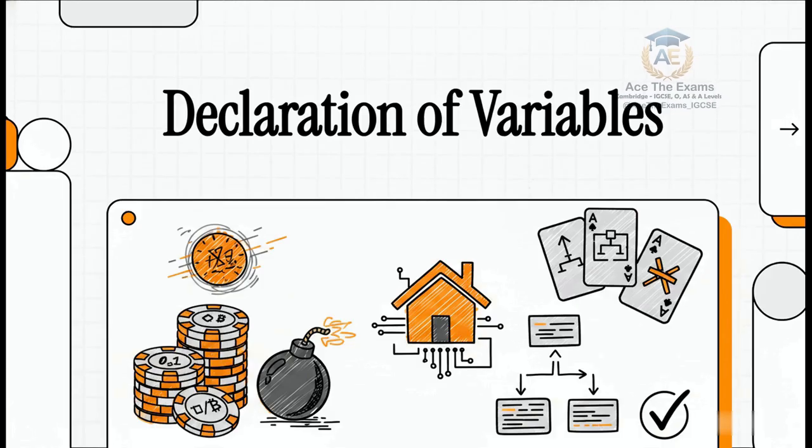house remain surprisingly consistent. Today, we're going to deconstruct the ultimate high-stakes topic, the one that literally makes or breaks your programming logic, the declaration of variables. We're going to show you exactly when to hold your facts, when to fold your inefficient code, and when to go all in on analytical depth so you can walk out of that exam room with top marks.